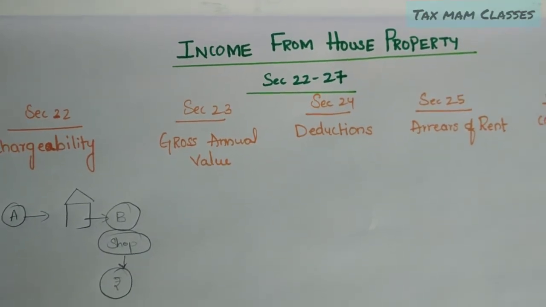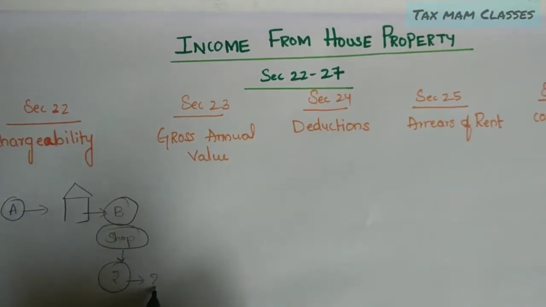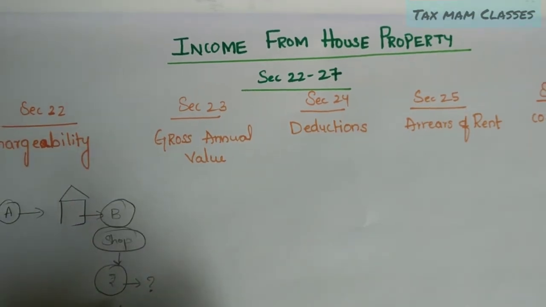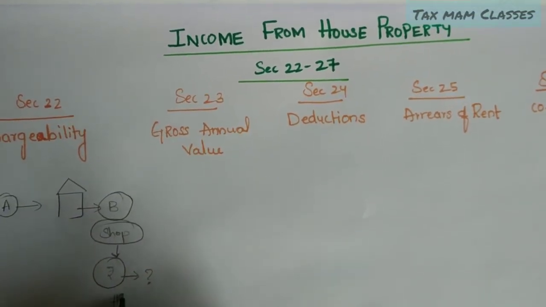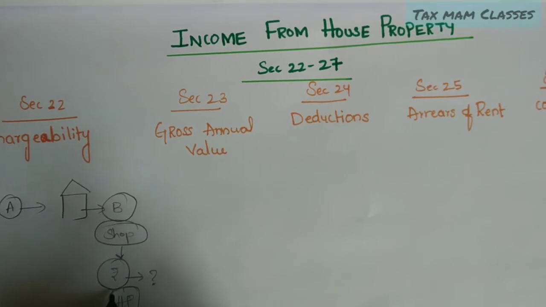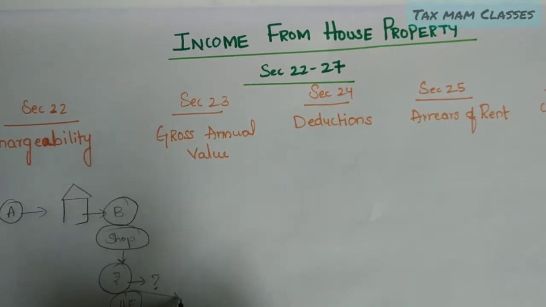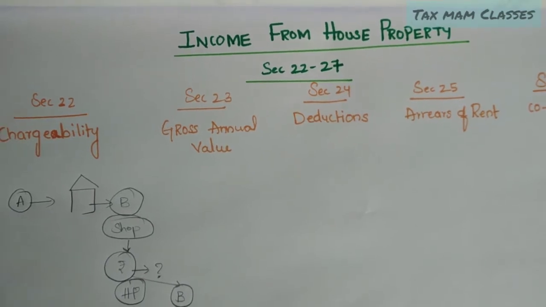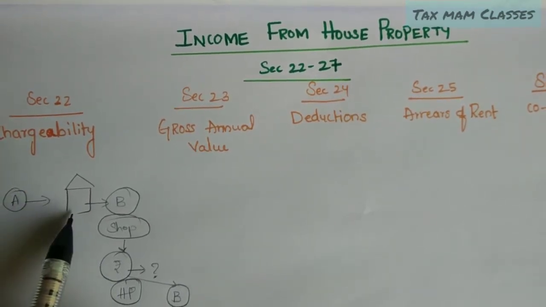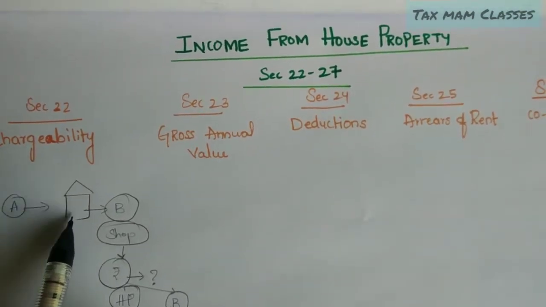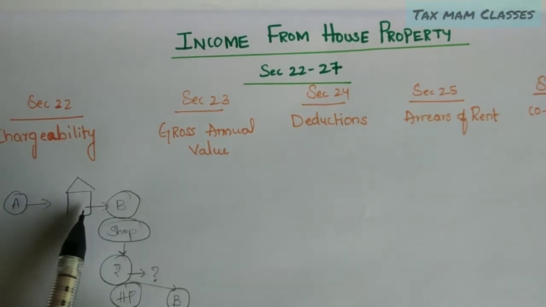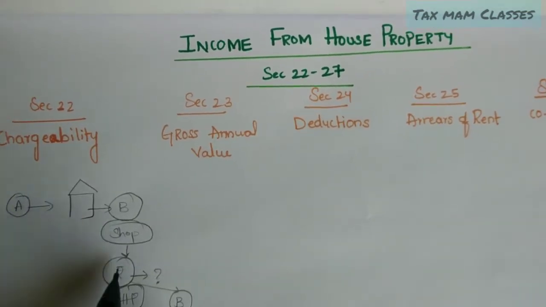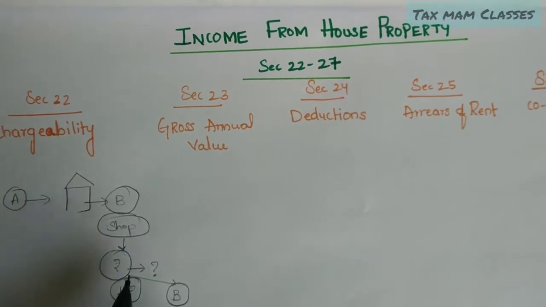So my question is, what is this income? Should I call it income from house property, or income from business? Under which head should the income be taxable for Mr. A?